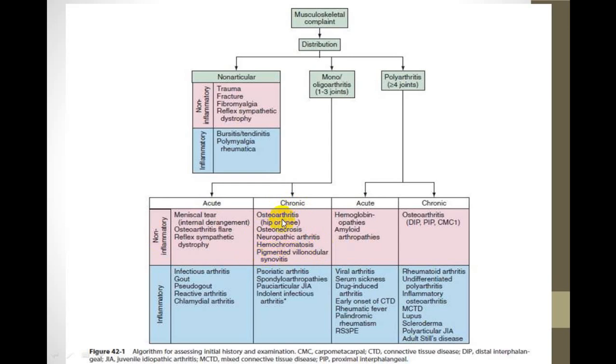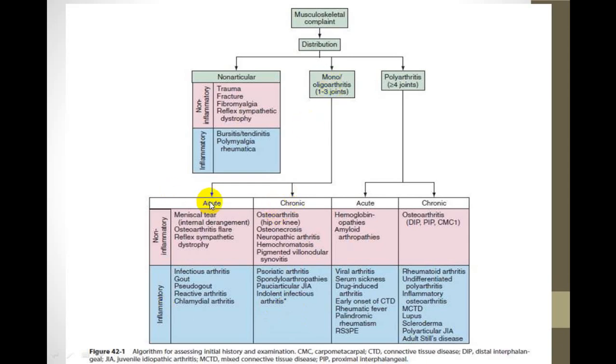Out of these, osteoarthritis stands topmost on the list. While mono, chronic and inflammatory will be psoriatic, spondyloarthropathy, juvenile and indolent infectious arthritis. Particularly we can put tubercular arthritis. So this will be mono, chronic and inflammatory.